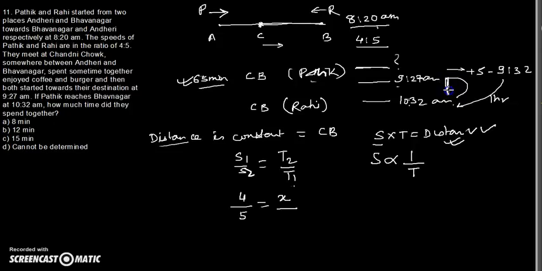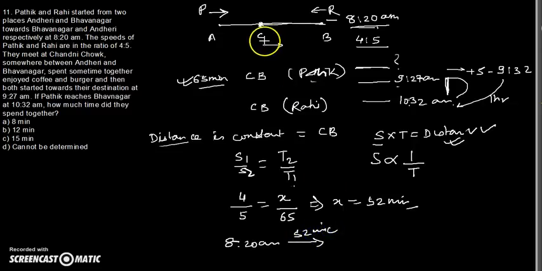From these two times, you can see X will be equal to 52 minutes, which means Rahi, when he starts at 8:20 am, takes 52 minutes to reach this point Chandni Chowk. This time would be the same time that Pathik would have taken to cover the distance from Andheri to Chandni Chowk.